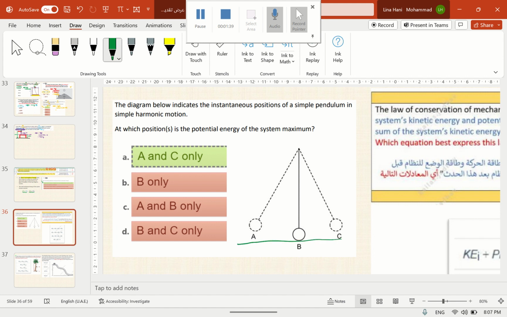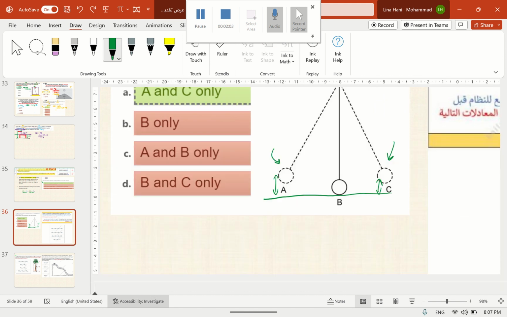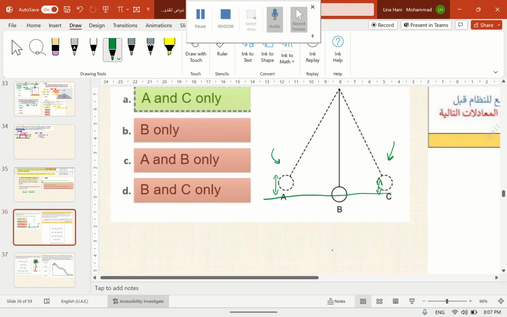Now, the potential energy of this pendulum is maximum when it is furthest from the ground, or from the bottom point. So at point A and point C, the pendulum will have the maximum potential energy. So here we'll have maximum potential energy, and here as well we will have maximum gravitational potential energy. At point B, the system will have maximum kinetic energy.